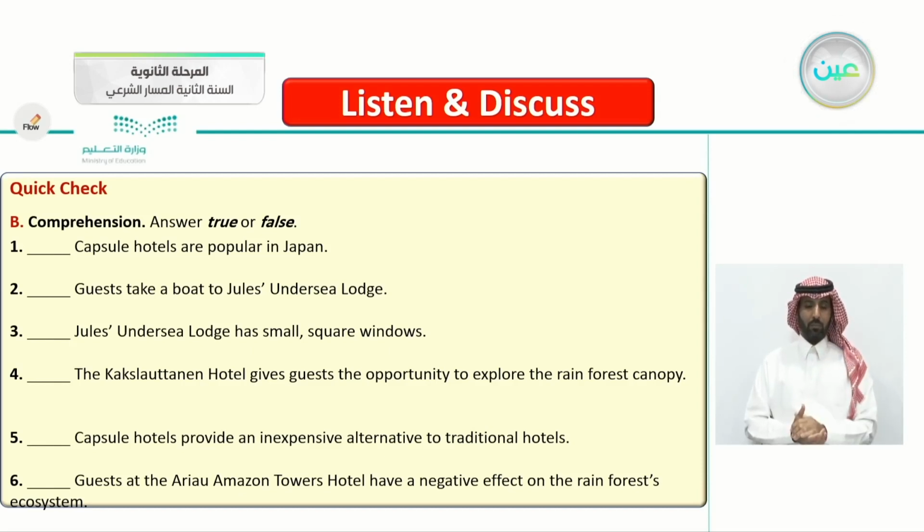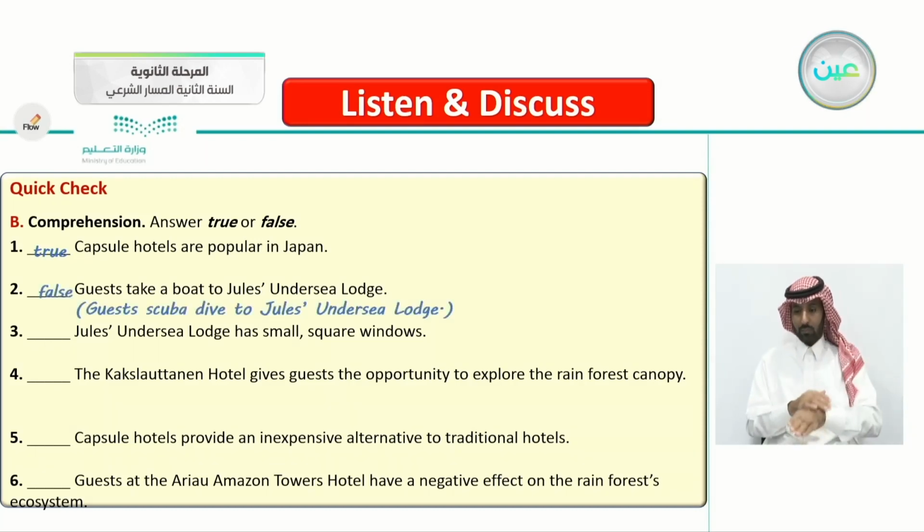Comprehension questions here. Answer with true or false. Number 1, capsule hotels are popular in Japan. Of course, it's true. Number 2, guests take a boat to Jules Undersea Lodge. How do they go to the lodge? Do they take a boat? Of course not. They scuba dive to Jules Undersea Lodge.